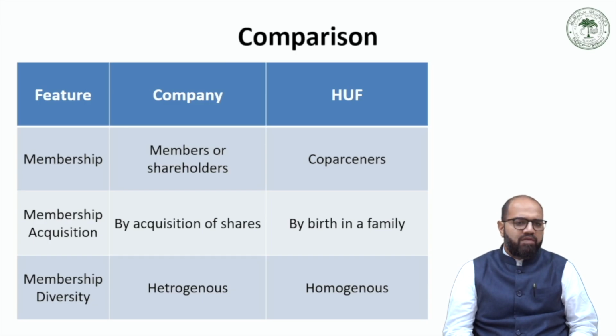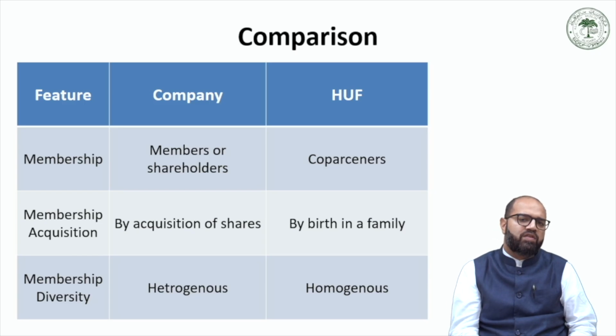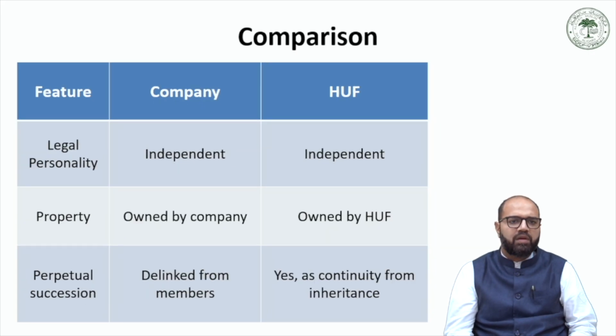So the membership diversity in a company is very heterogeneous, so people from all walks of life, all economic backgrounds, all professional backgrounds, could be members of large public companies. Whereas in an HUF, because this is a family dominated business, it is regarded as homogeneous because the members are only from a single family. Now a company has independent legal personality and an HUF also has an independent legal personality, so there is a similarity here.